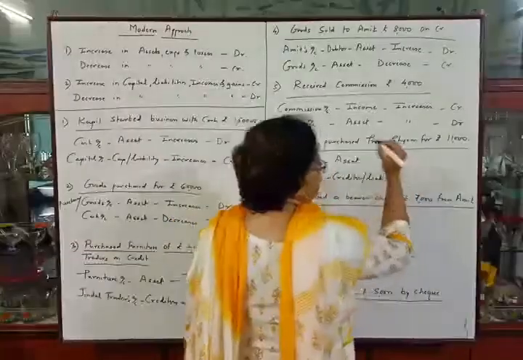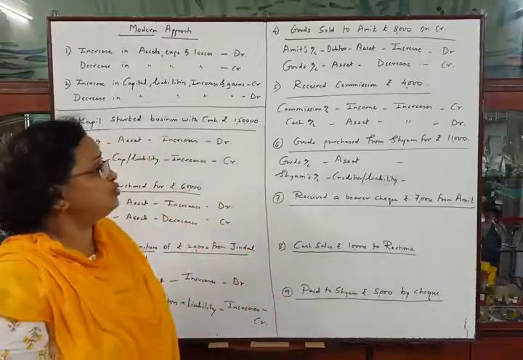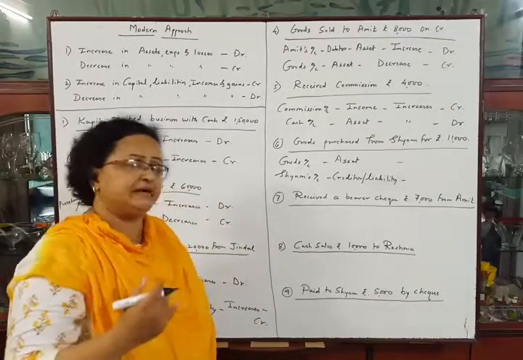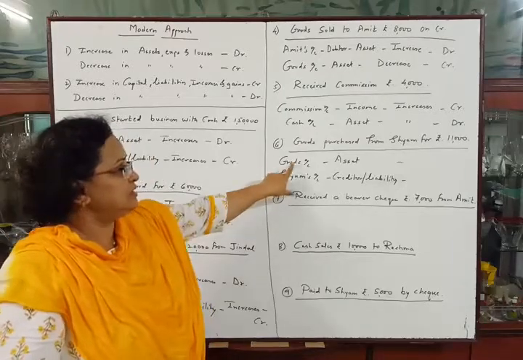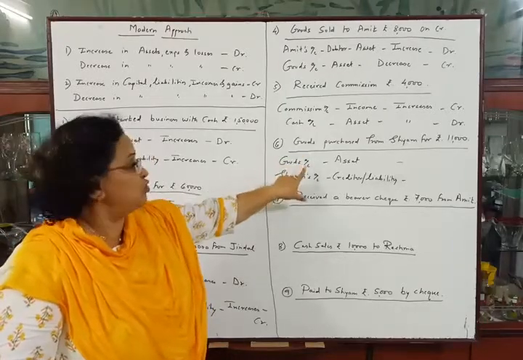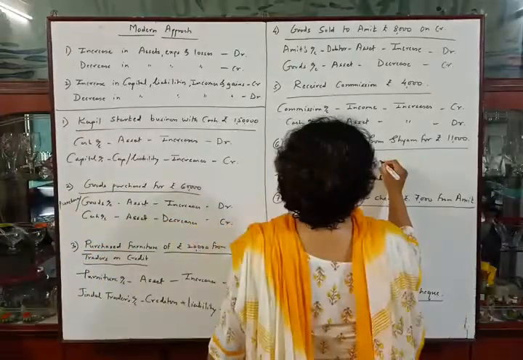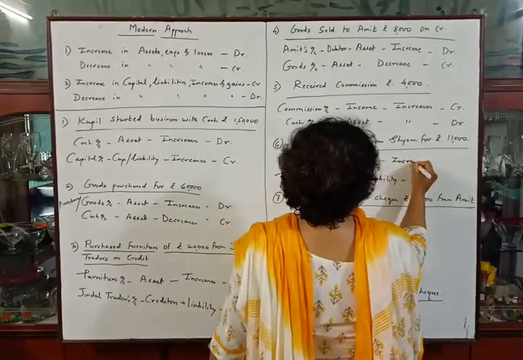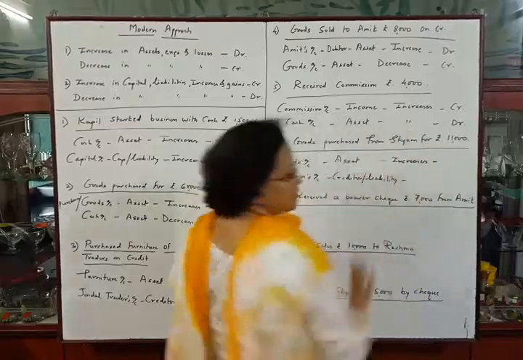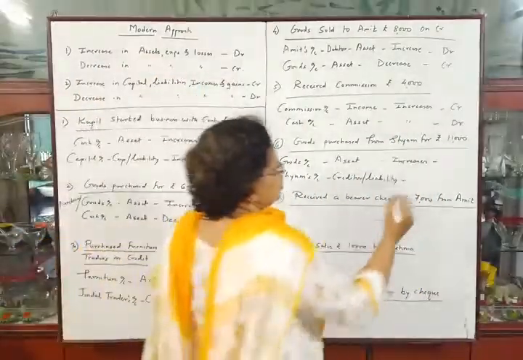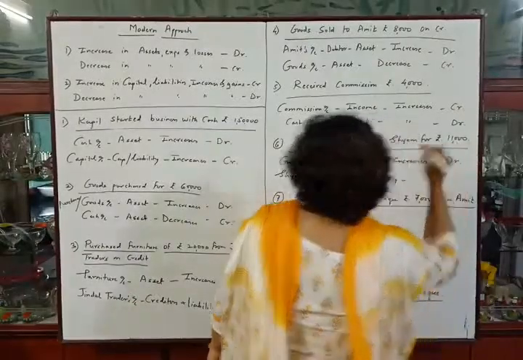And now we will use rule, see the increase and decrease and decide debit and credit. First, goods, we are purchasing goods, so goods are increasing. Okay, so goods increases here, and increase in asset should be debited, so goods account will be debited.